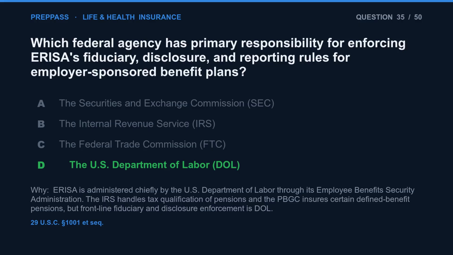The correct answer is D. ERISA is administered chiefly by the U.S. Department of Labor through its Employee Benefits Security Administration. The IRS handles tax qualification of pensions and the PBGC insures certain defined benefit pensions, but frontline fiduciary and disclosure enforcement is DOL.